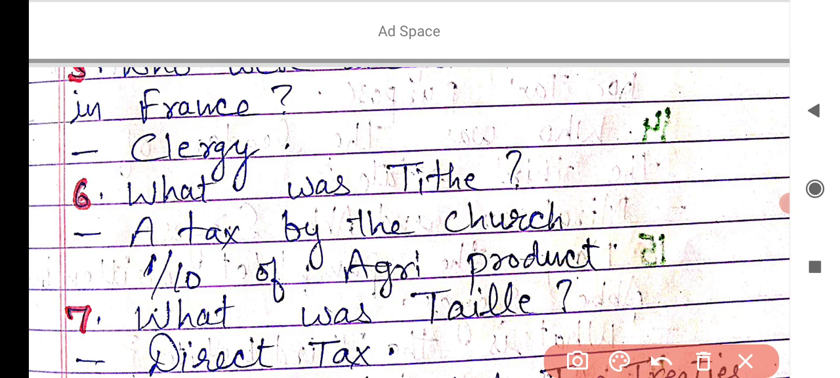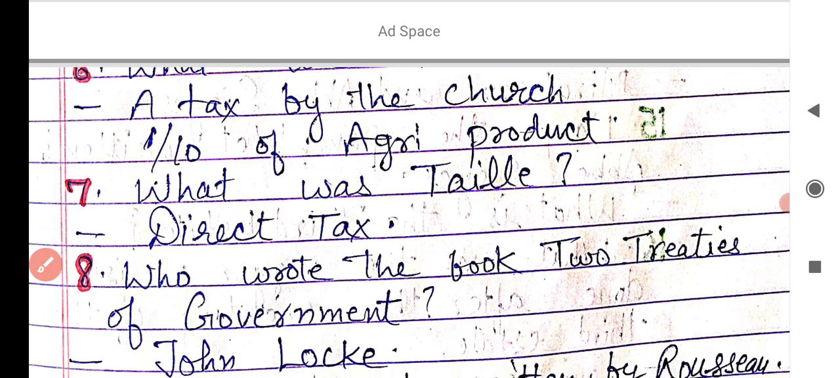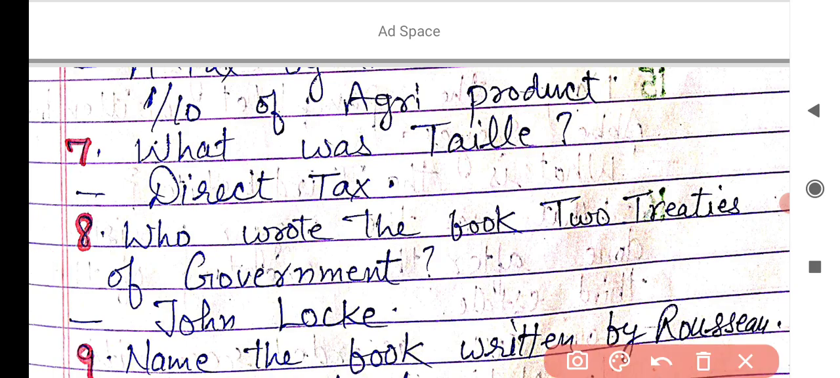And the next important question of today is, what is a taille? It's also important. Taille, a direct tax. As you know, the church had tax and the church deposited it to the king, and taille was a direct tax taken by the king from the people. Direct tax means it is given directly to the government or the responsible person.